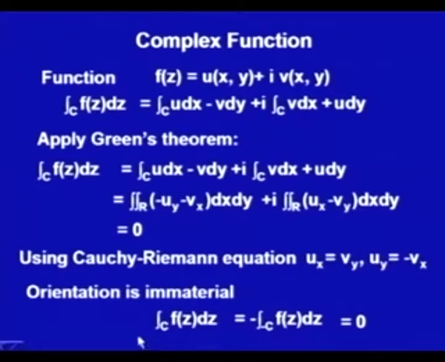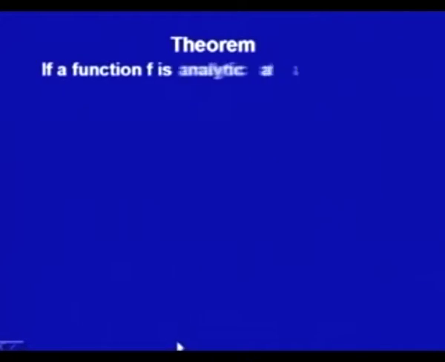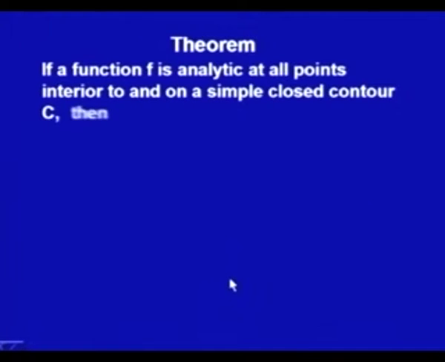Let us state the result which we have got from here. If a function f is analytic at all points interior to and on a simple closed contour C, then the integral over C of f(z) dz is 0. That is, for any analytic function, for a simple closed contour, the integral of f(z) dz would be 0.